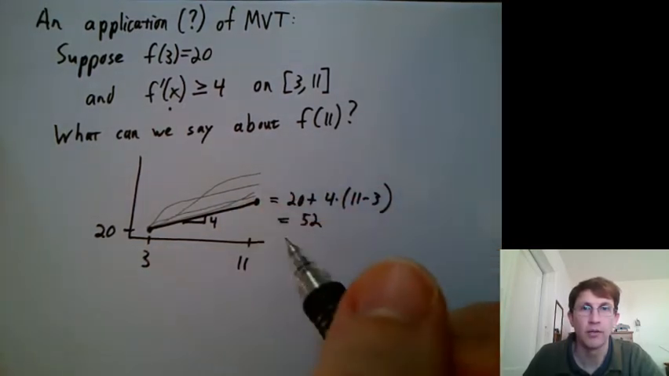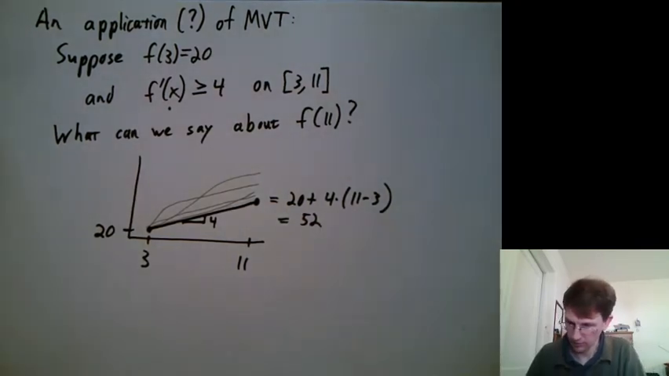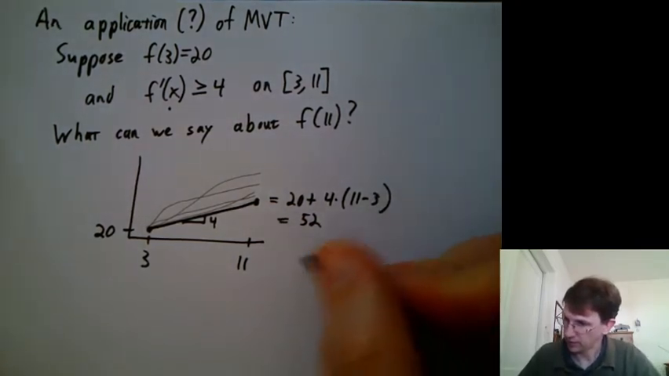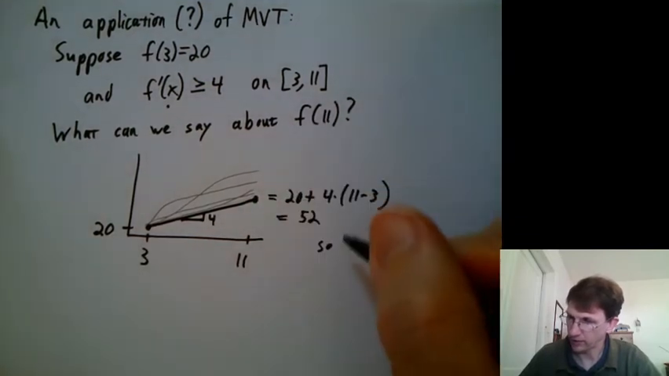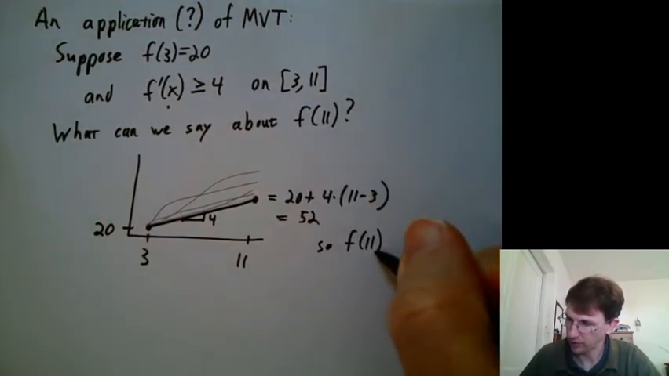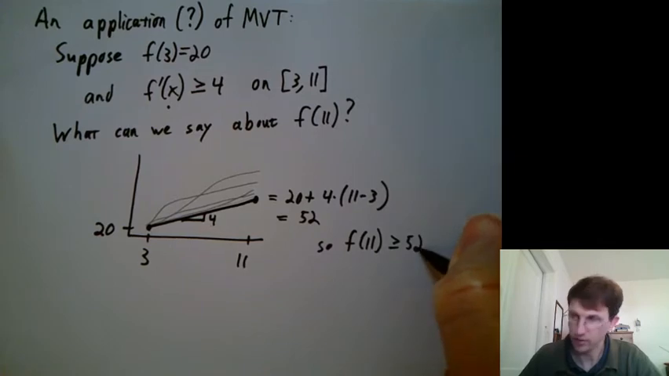And what's true about all of those where we end up? Well, we could say they're all higher than that level. So f at time 11 is greater than or equal to 52.